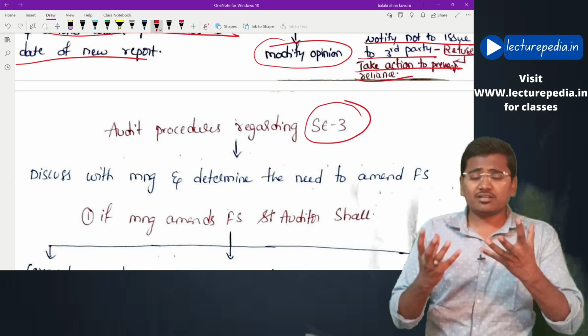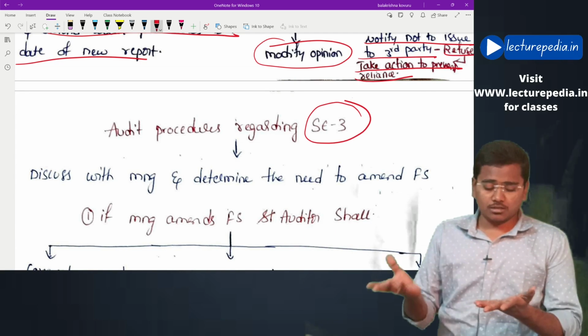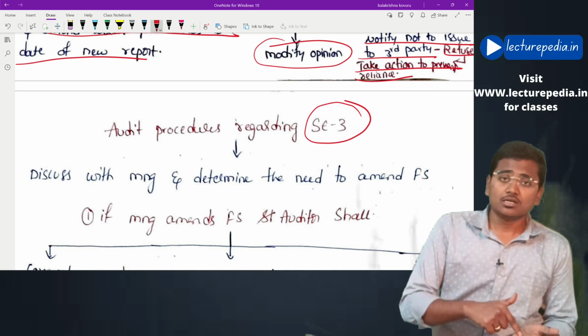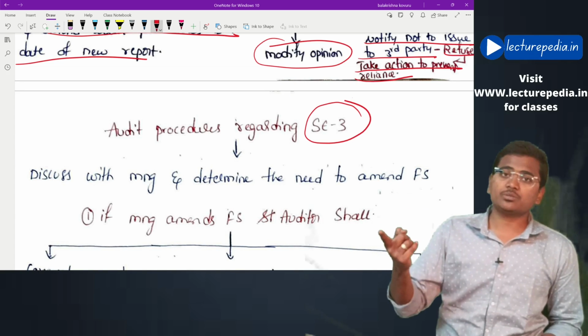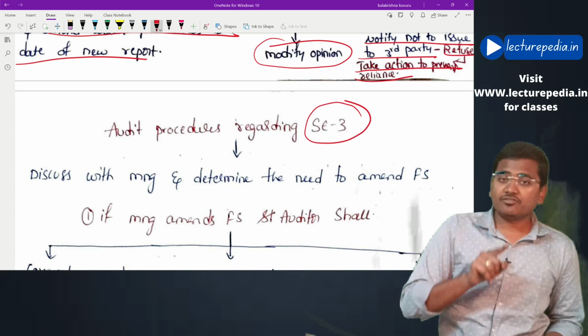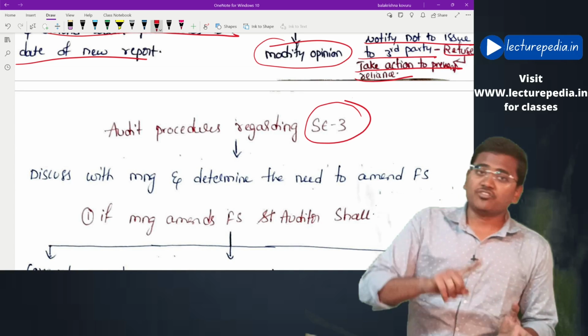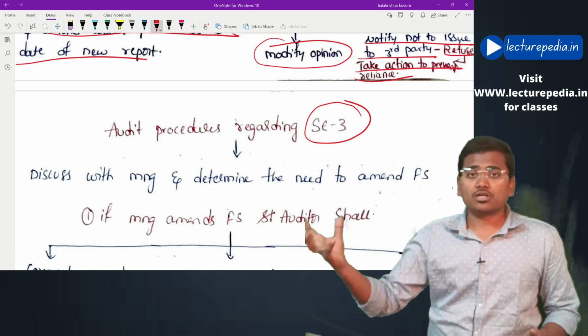First of all, the auditor will discuss the issue with management. Okay, I have found this subsequent event. It is impacting the financial statements. It is an adjusting event. Are you ready to amend the financial statements? You will ask the management. If the management is ready to amend the financial statements, then what are the audit procedures that the auditor will perform? If the management is not ready to amend the financial statements, then how will the auditor deal with it?